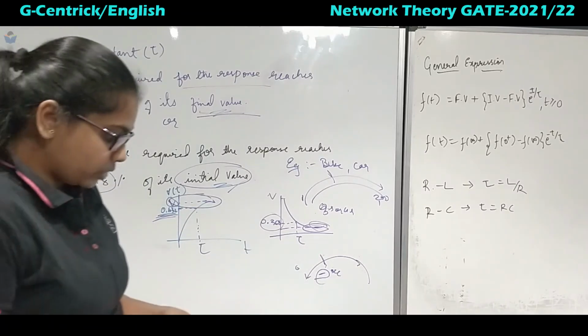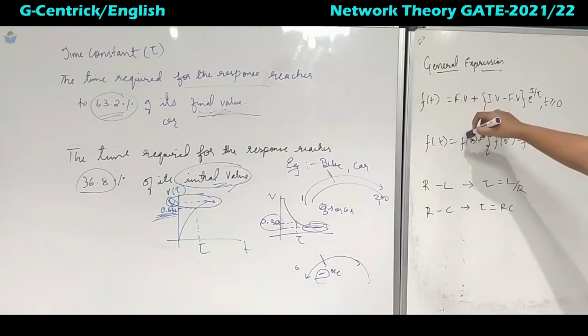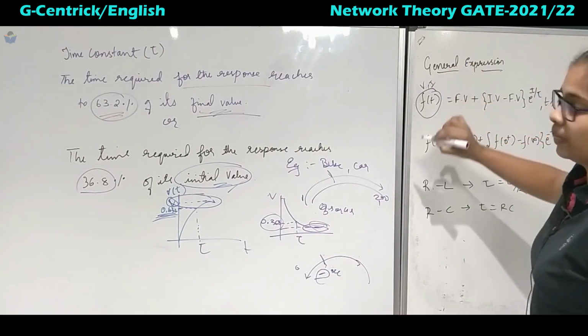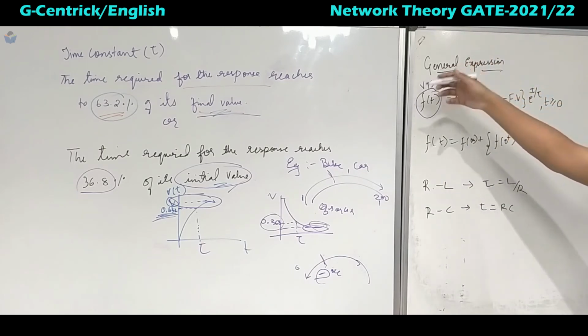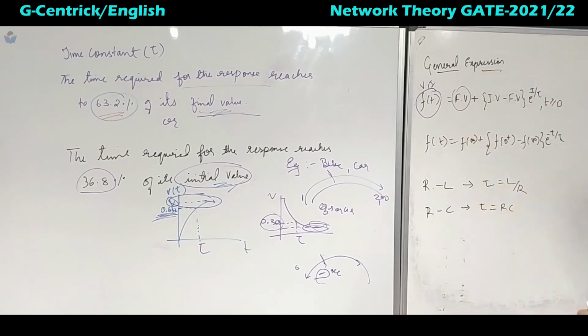Okay, so now coming to the generalized expression, to summarize this one, we have a function. This function can be v or i, or any other thing that they have asked for as the response. It will be equal to the final value of that function plus the initial value of that function minus the final value, multiplied by e to the power minus t by tau, and this is for t greater than or equal to 0. Why?